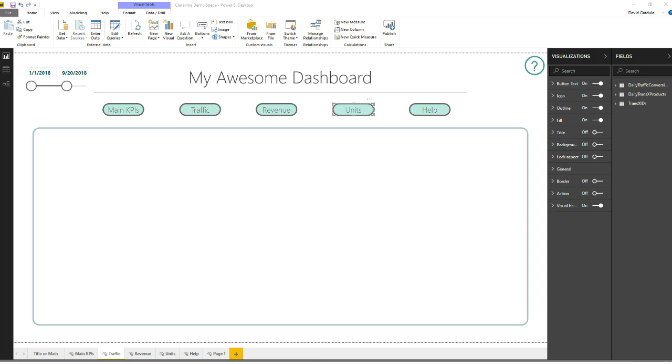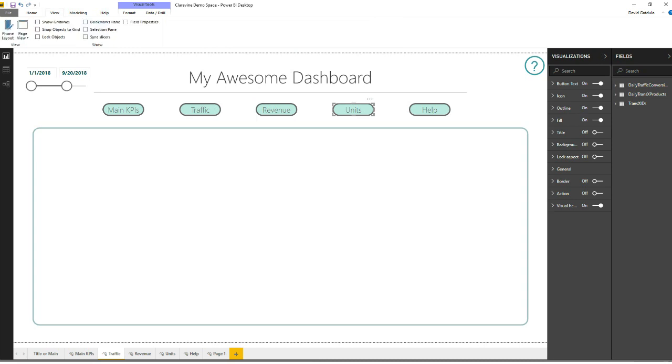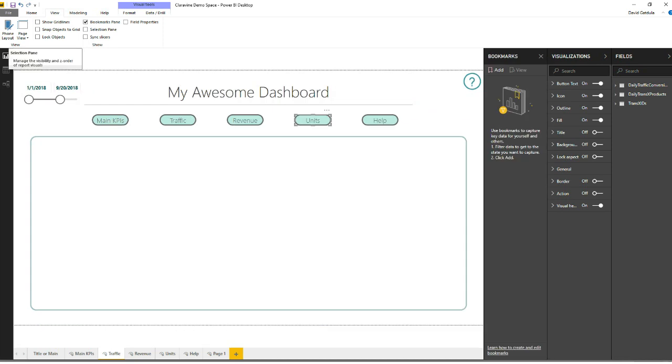But here's where it gets a little more in-depth. What we want to do is come up here to the view, and we want to get to the point where we can start building out that navigation, build out those click paths between these different points of interest. So to do that, we need the bookmarks pane and potentially the selection pane, but you may not need that unless you have lots of overlaid images or things like that.